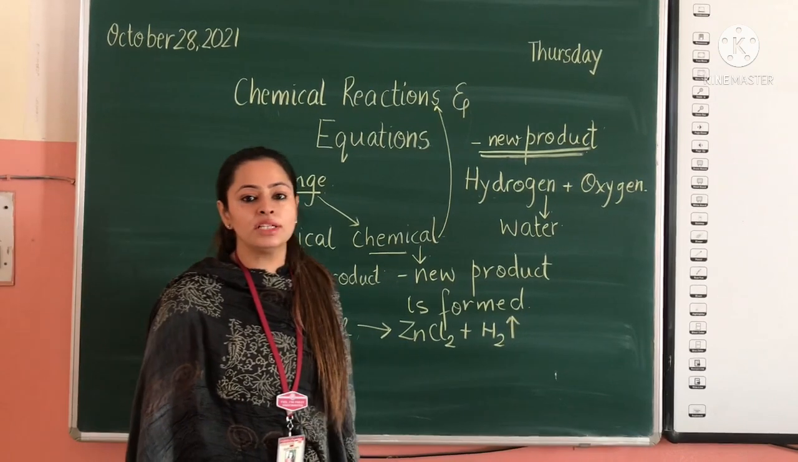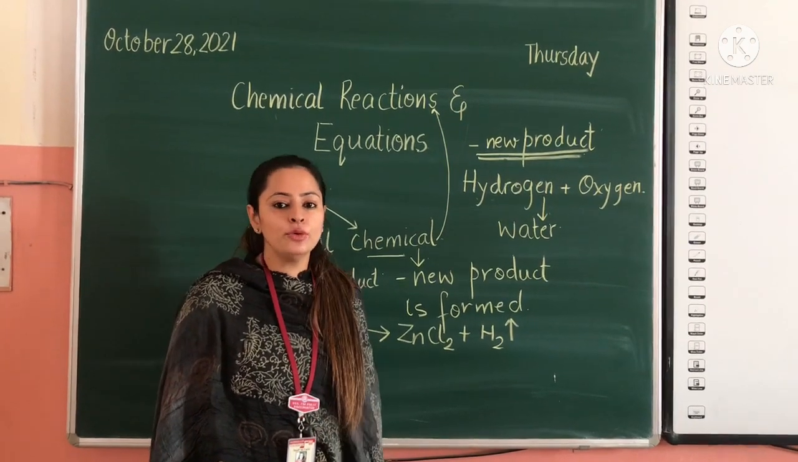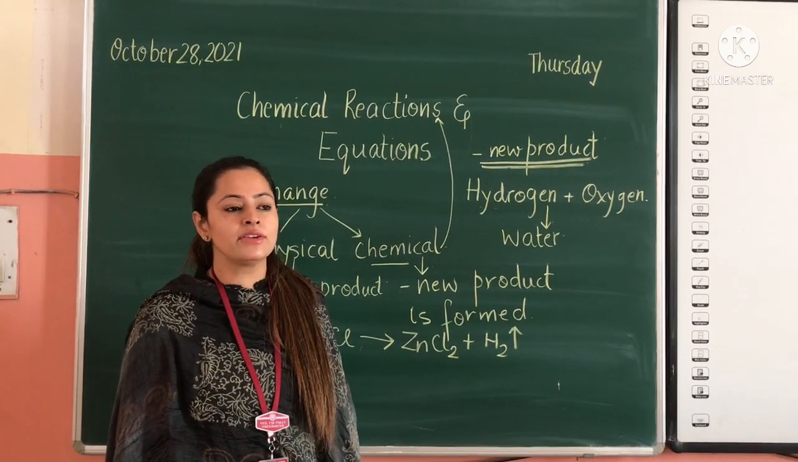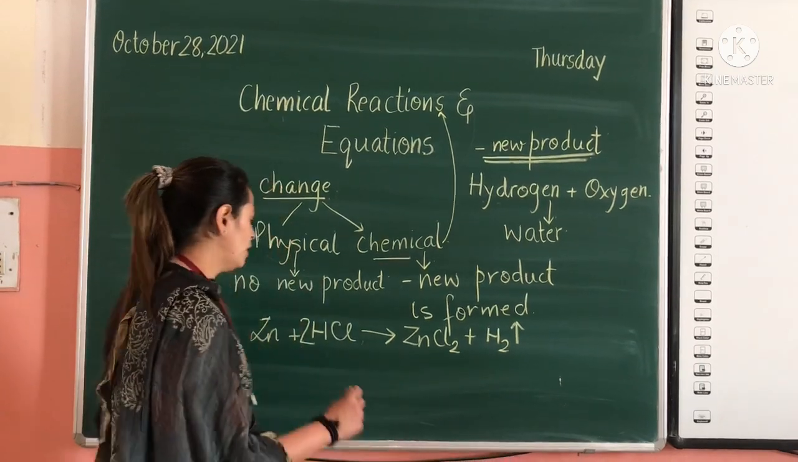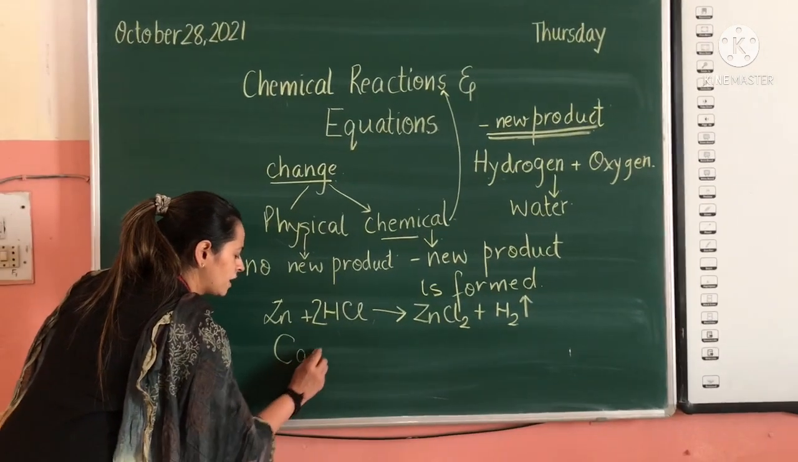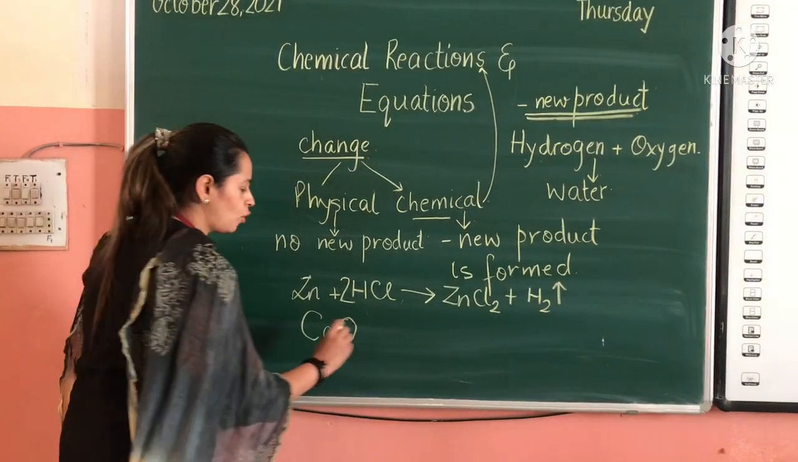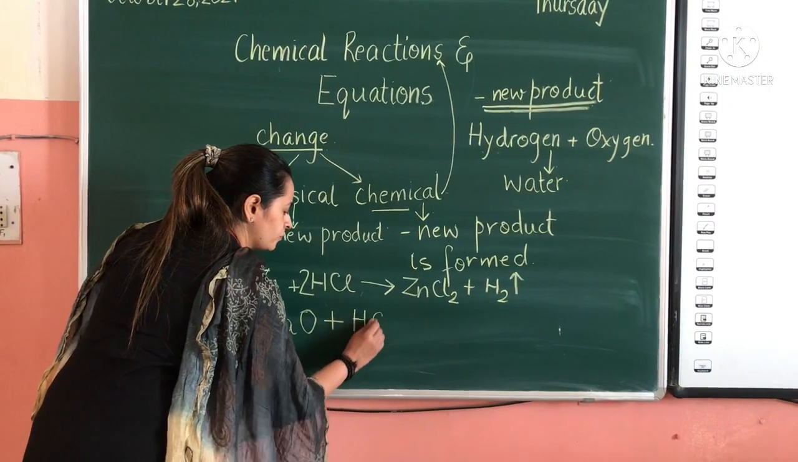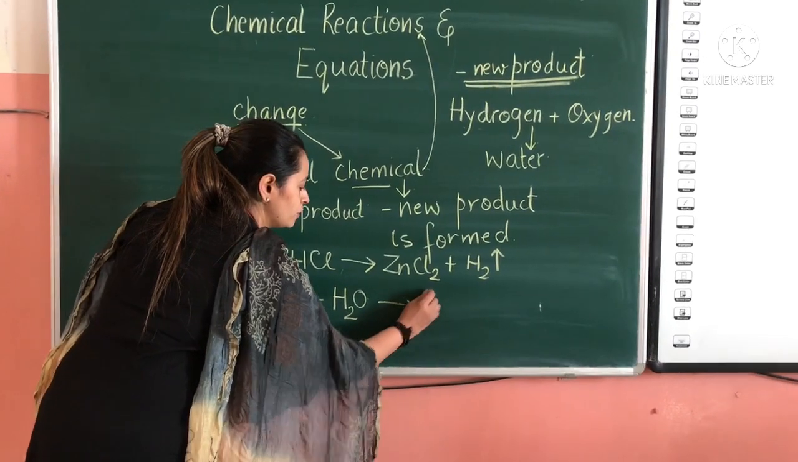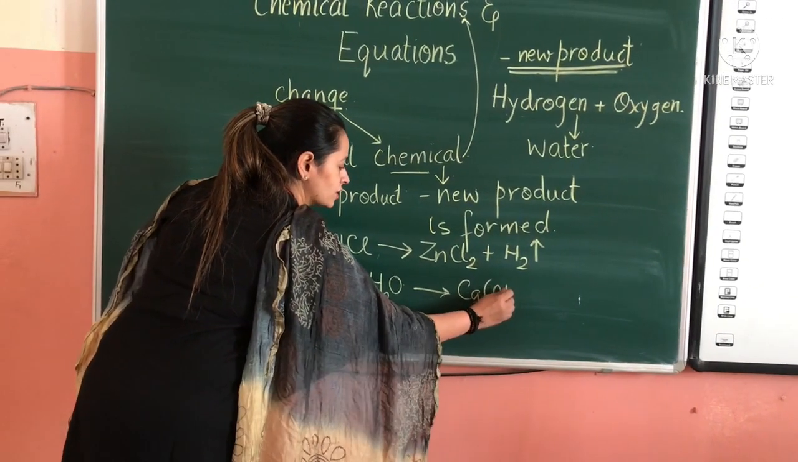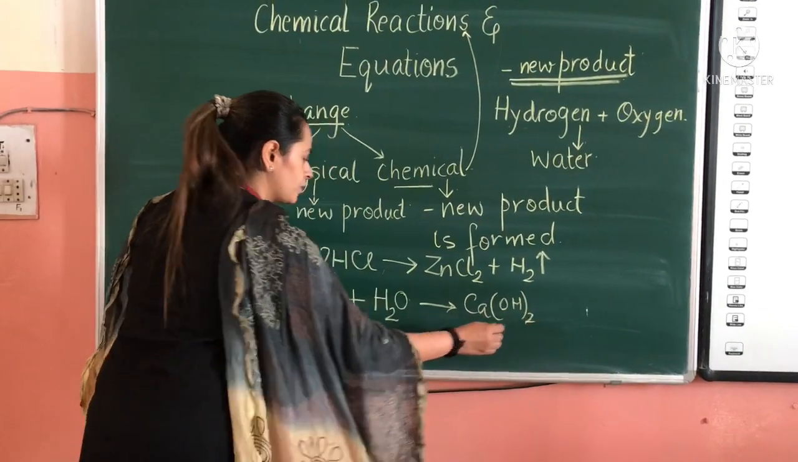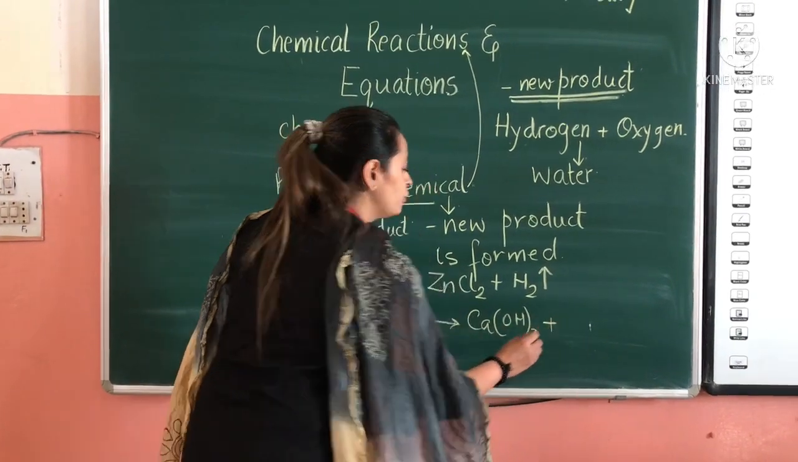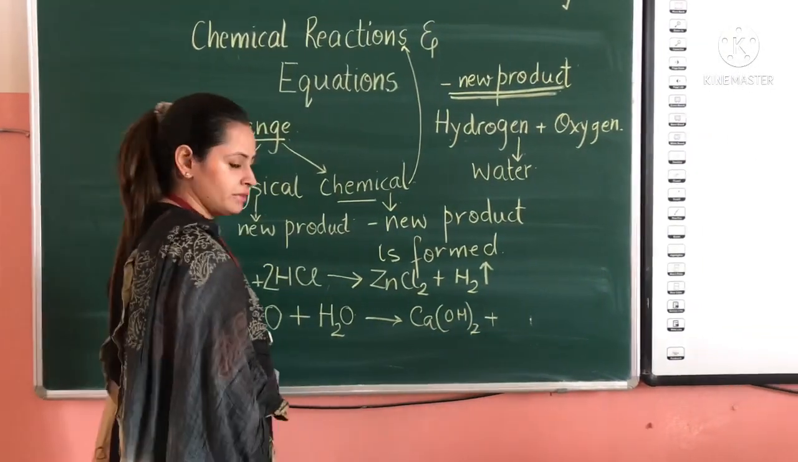Then the next example is change in temperature. Now in a few examples there is a change in temperature also. Like for example, if we take calcium oxide, which is also called quicklime, and we combine it with water, we observe calcium hydroxide is formed and a large amount of heat is liberated.